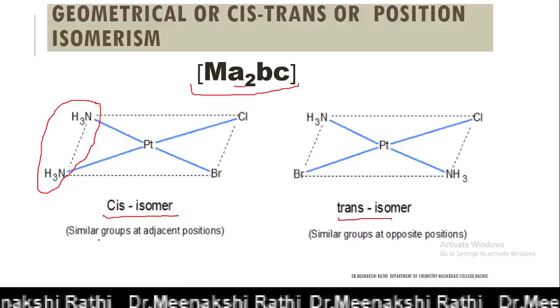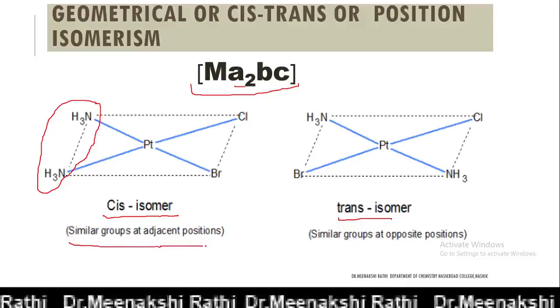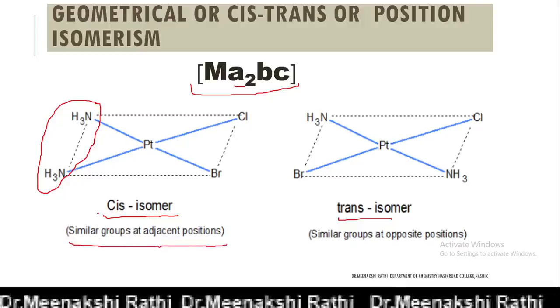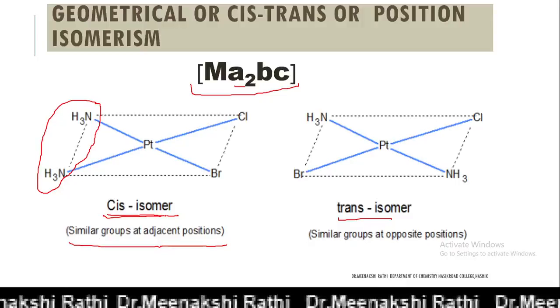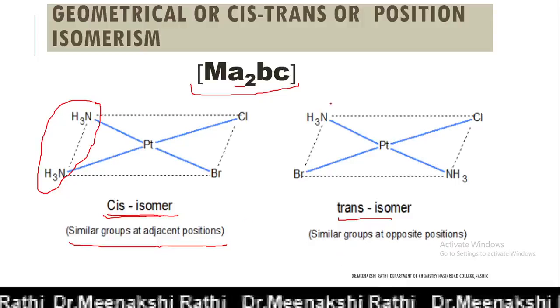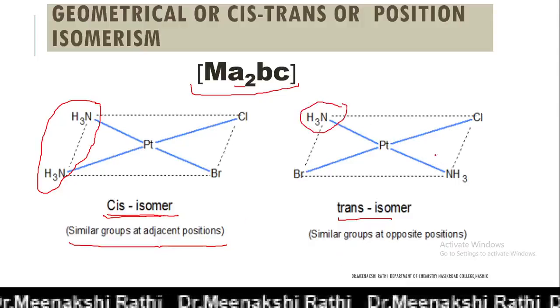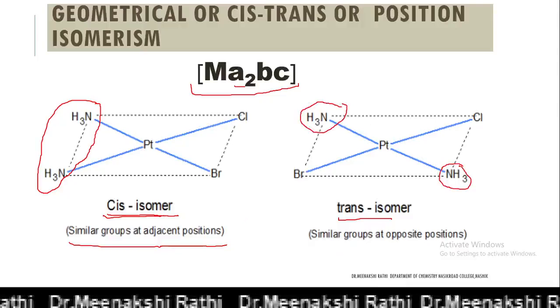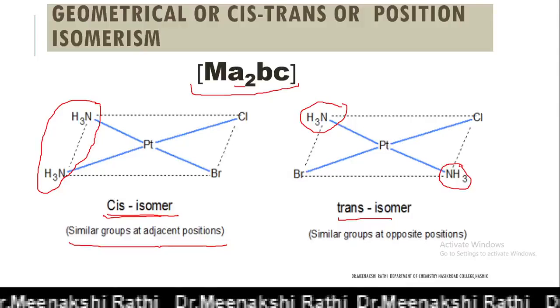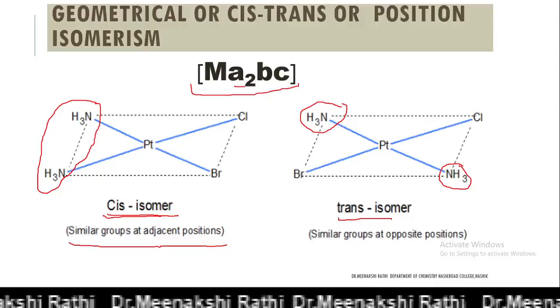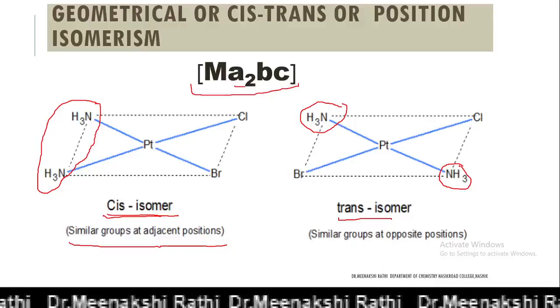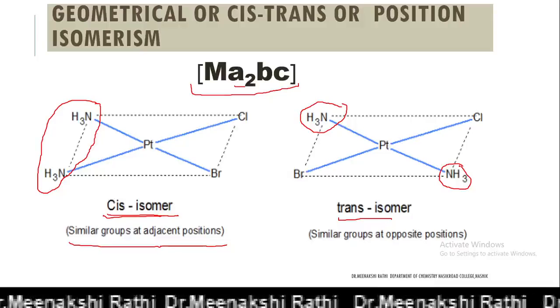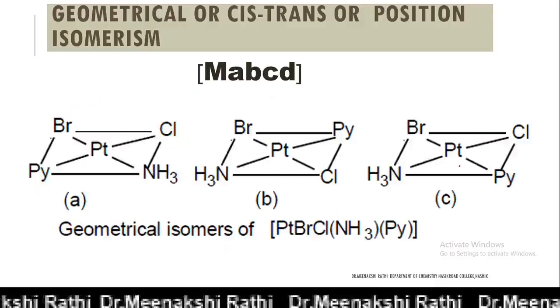Similar groups at adjacent positions, on the same side, is called the cis isomer. And when similar groups are present on opposite sides, it is known as the trans isomer. So Ma2BC is available in two forms: cis isomer and trans isomer.